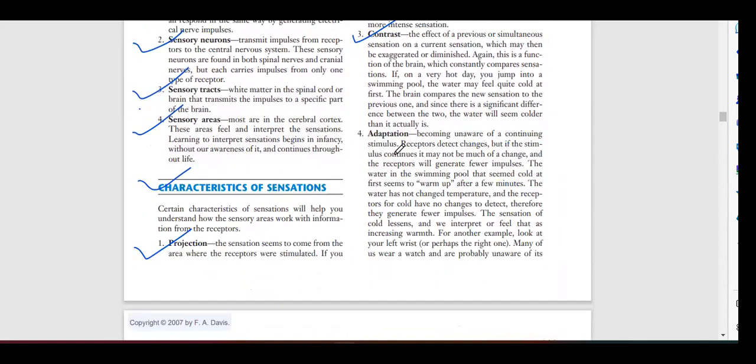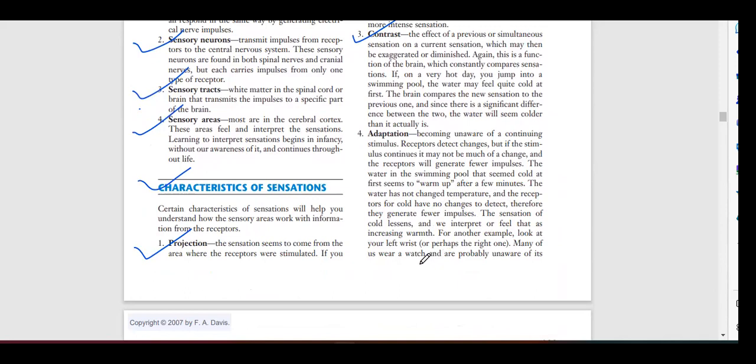Next is adaptation. Becoming unaware of a continuing stimulus. Receptors detect changes, but if the stimulation continues and there is not much change, the receptors will generate few impulses. The water in the swimming pool that seemed cold at first seems to warm up after a few minutes. The water has not changed temperature, and the receptors for cold have nothing to detect. Therefore, they generate few impulses, the sensation of cold lessens, and we interpret or feel that as increasing warmth.